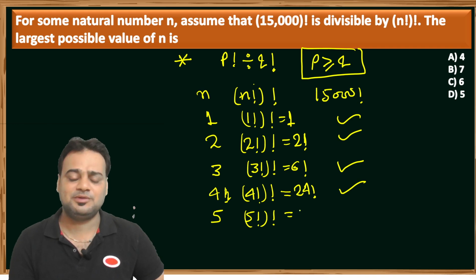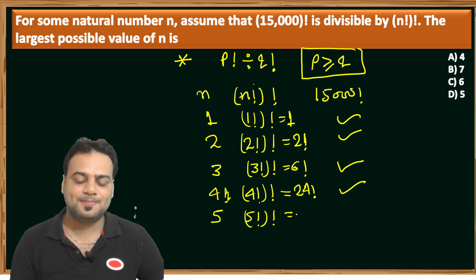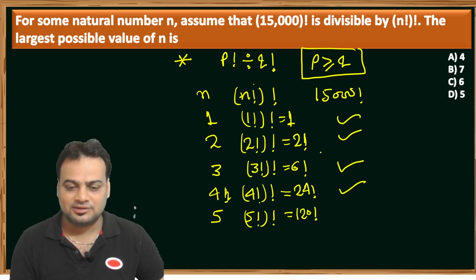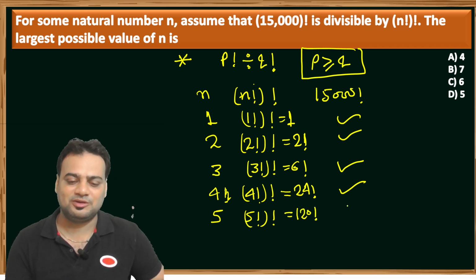दैट मींस फैक्टोरियल 5 इज a factorial 5 is a 120 and it's a 120 factorial. 120 is a less than 15,000, it's also divisible.